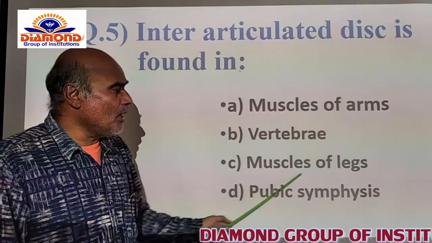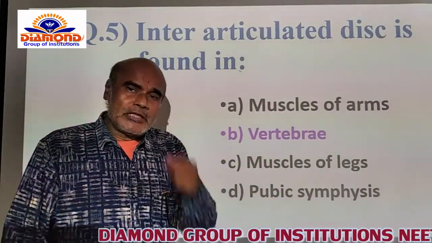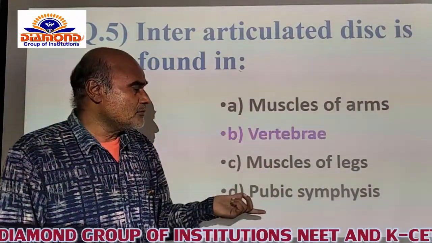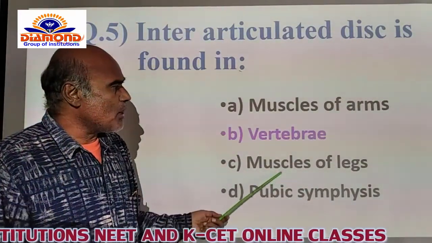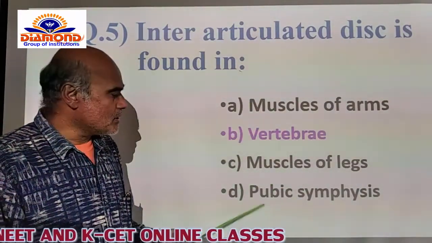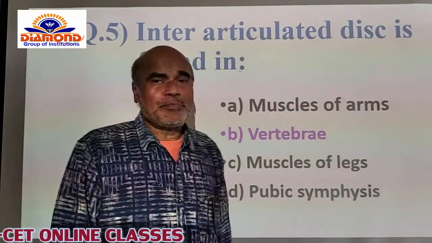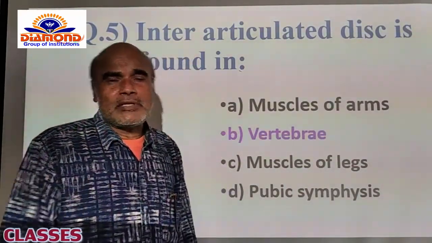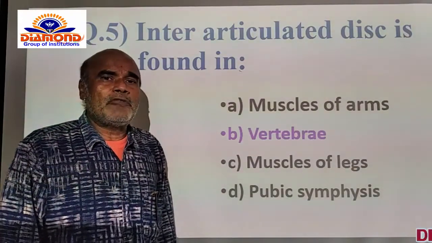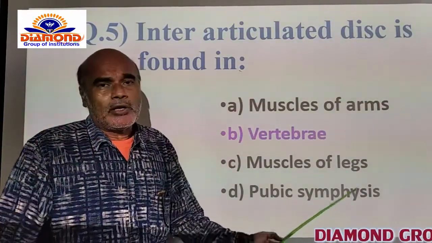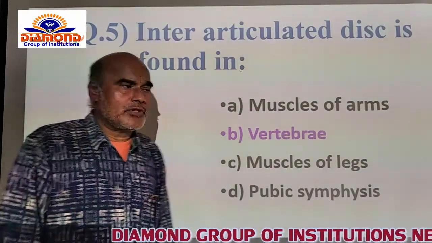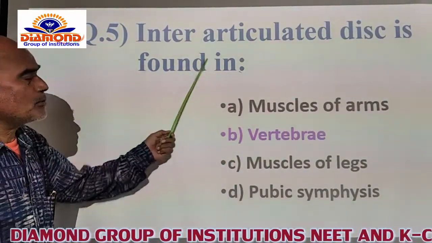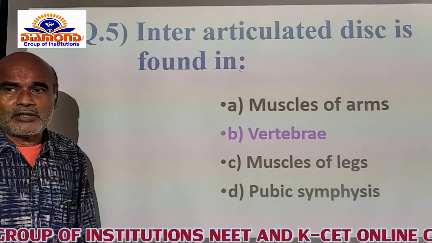Now C option is the muscles of legs. Irrespective of the arms, forearms and legs, the muscles are not supposed to have the interarticulated disc. And D is the pubic symphysis. The pubic symphysis is one of the structures of the pelvic girdle, in which part also there is no interarticulated disc. So that's why the B option is the correct option for this. Now we go for the other question.